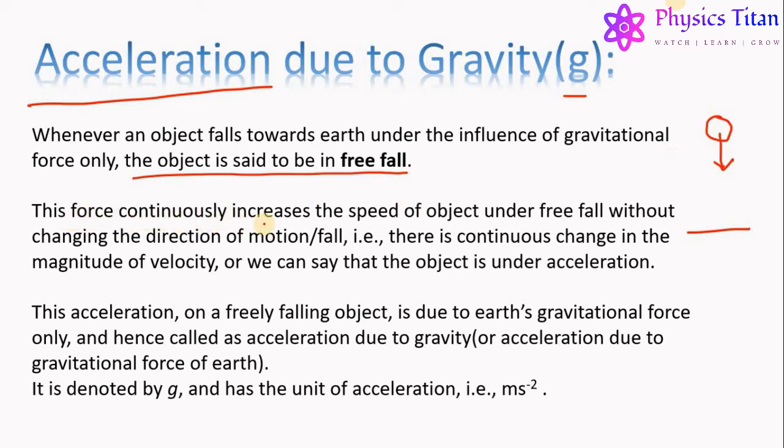Now, this force continuously increases the speed of the object under free fall without changing the direction of motion. That is, there is a continuous change in the magnitude of the velocity, or we can say that the object is under acceleration. And this acceleration on a freely falling object is due to the Earth's gravitational force only, and hence is known as acceleration due to gravity. This acceleration due to gravity is denoted by the letter g and has the unit of acceleration, that is meter per second square.